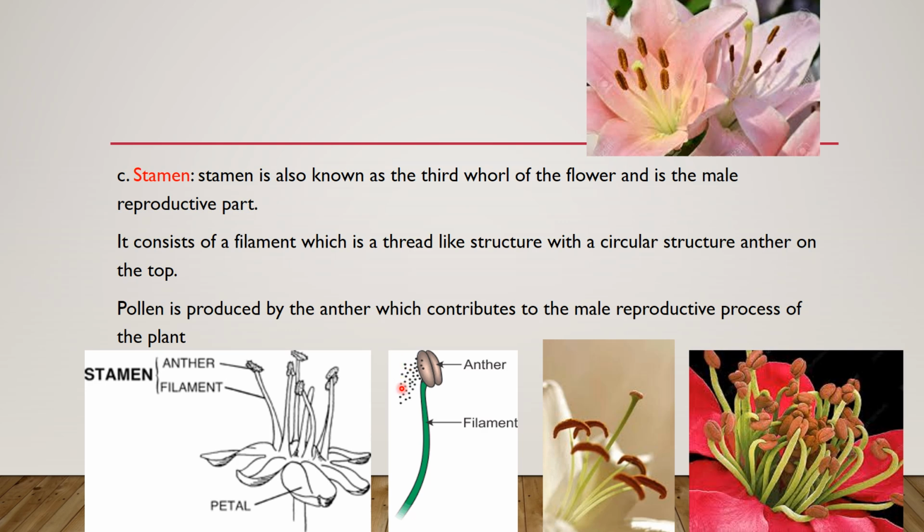So this is the male reproductive part of the flower, the stamen, also known as the third whorl of the flower. The stamen consists of anther and filament, and pollen is produced in the anther, which contributes to the male reproductive process of the plant.